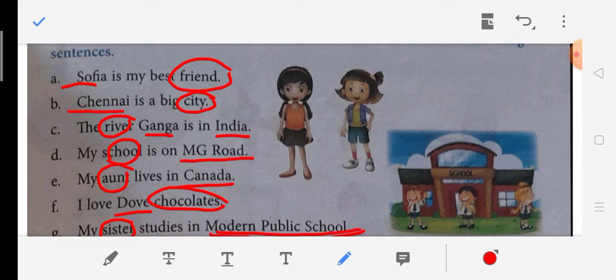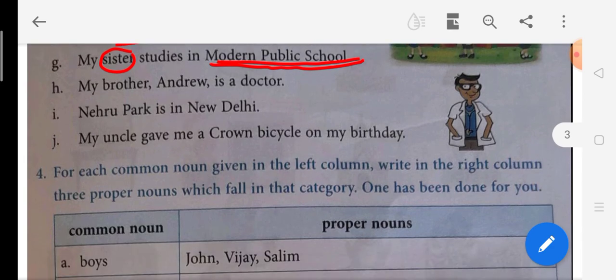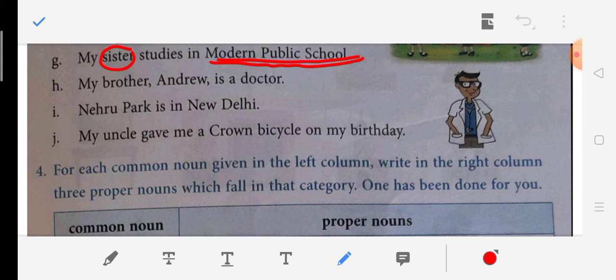Okay, so now let us see if we have more. Yes, we have a few more. Now, Nehru, my brother is common, so what are we going to do? Brother is common, so we are going to circle it. Andrew is a name, and doctor, every doctor is called a doctor, so we will circle it. Okay, Nehru Park, now Nehru Park is the name, so underline it. And New Delhi is also the name of a city or of a place. So you will underline it because they are proper nouns, they are special names.